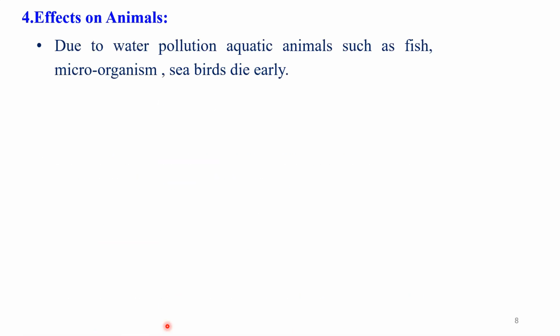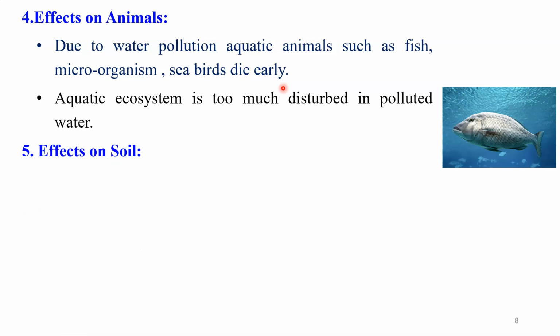Then we have the next effect, that is the effect on animals. Due to water pollution, aquatic animals such as fish or other microorganisms and seabirds die early. That is a very important side effect that we observe with respect to animals. Dear student, especially I am talking about aquatic animals, especially fish or maybe other microorganisms that are present inside the water body and that form the aquatic ecosystem.